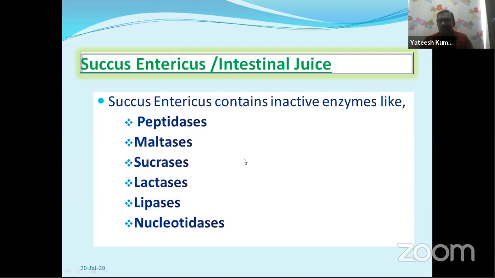We are discussing the digestion in the small intestine. Small intestine receives bile juice, pancreatic juice, and intestinal juice. These three juices act on the food material and complete the digestion in the small intestine. We are now discussing the succus entericus.